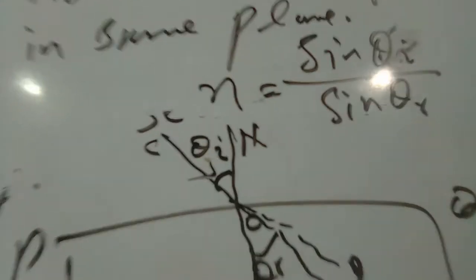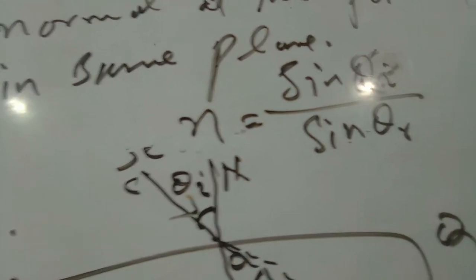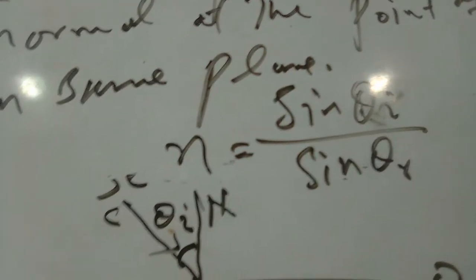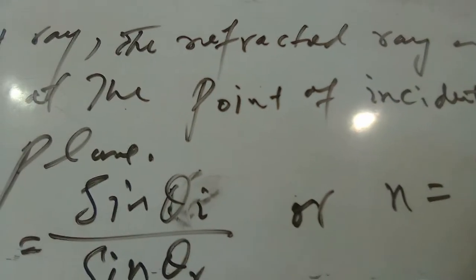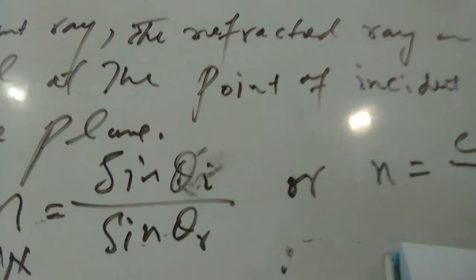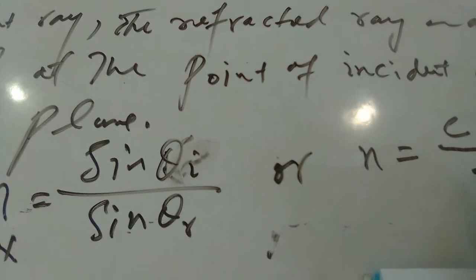In other words, the refractive index is the ratio of the speed of light in air to the velocity of light in the particular medium, v.